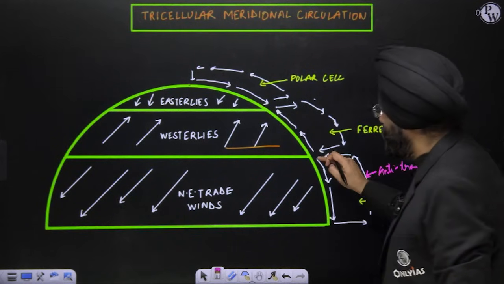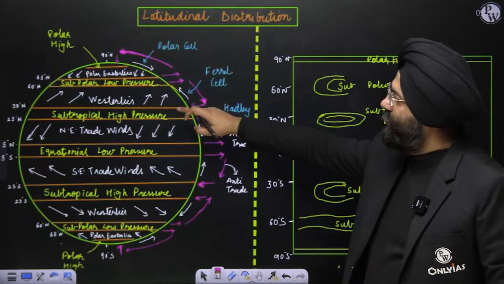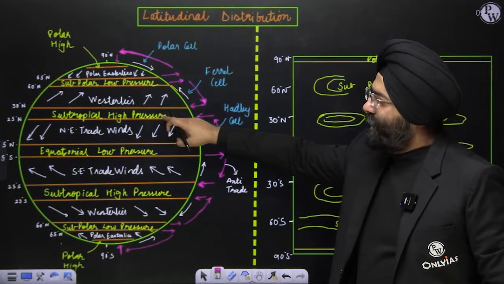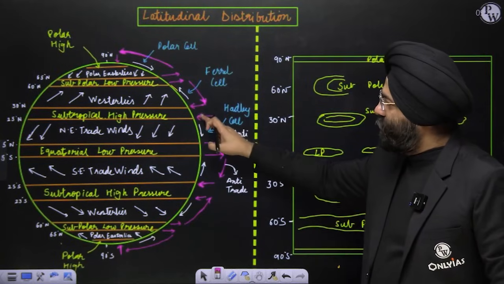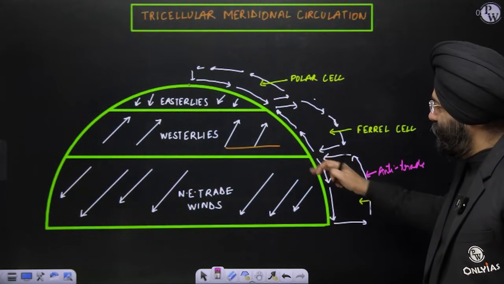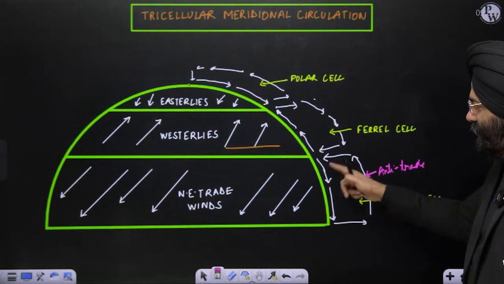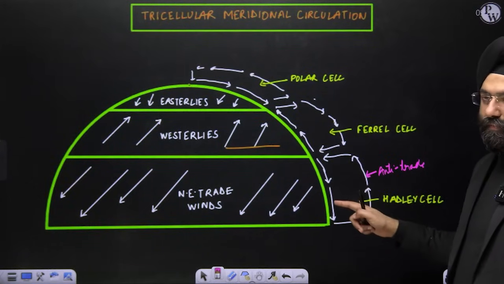And it is then sinking down here, creating a high pressure over here. So you saw here, subtropical high pressure, right? Subtropical high pressure. So over here, subtropical high pressure is being created. So this box of circulation is known as Hadley cell.